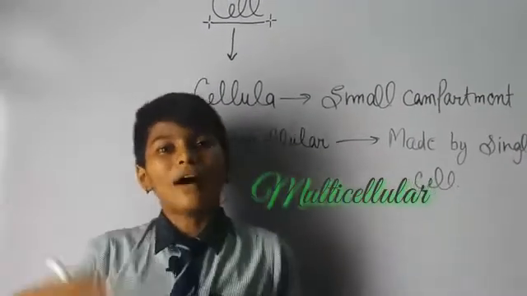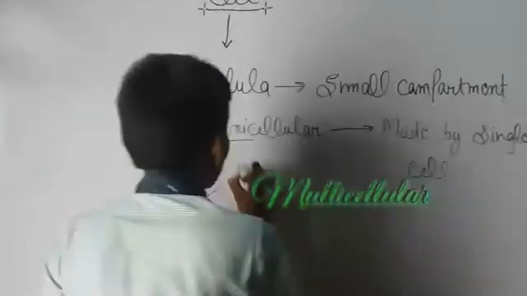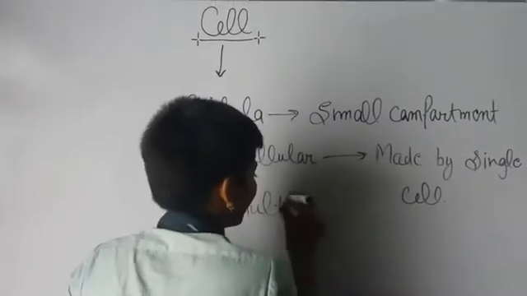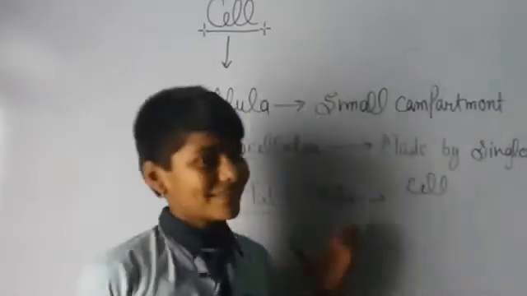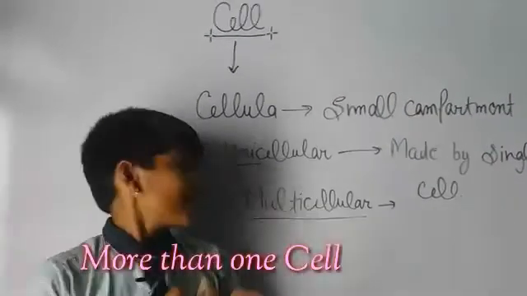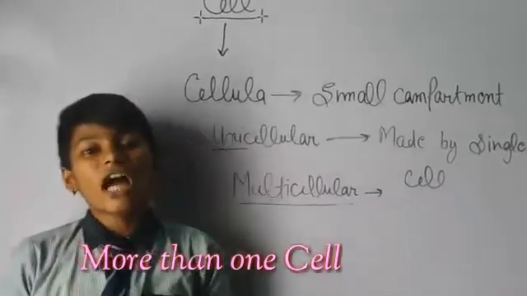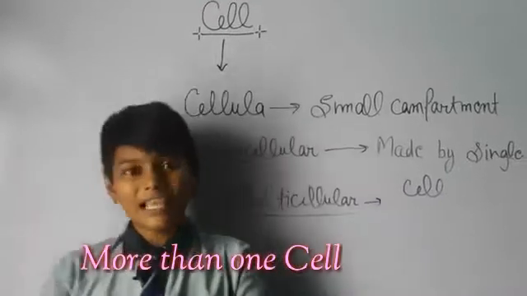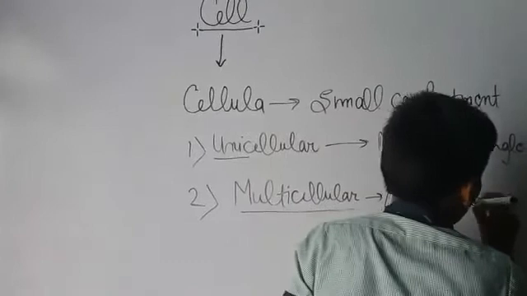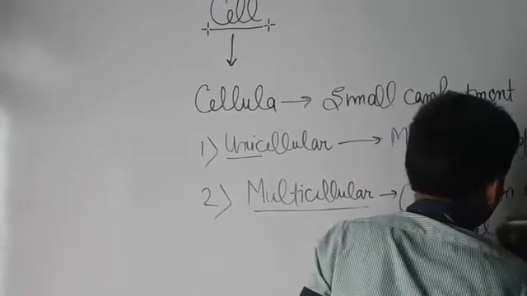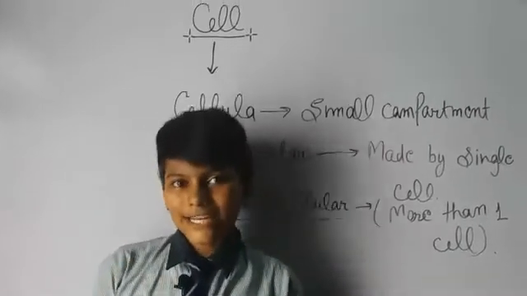Our second type of organism is multicellular. Yes, we human beings are multicellular. Multi means more than one. Those organisms which are made by more than one cell are known as multicellular organisms.